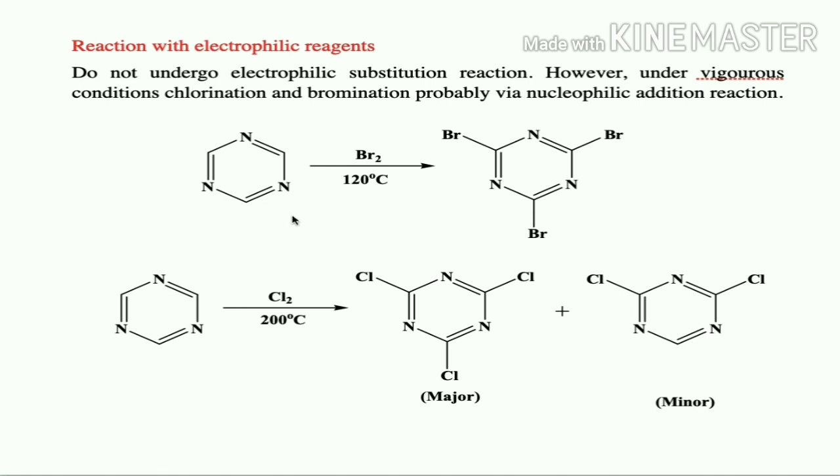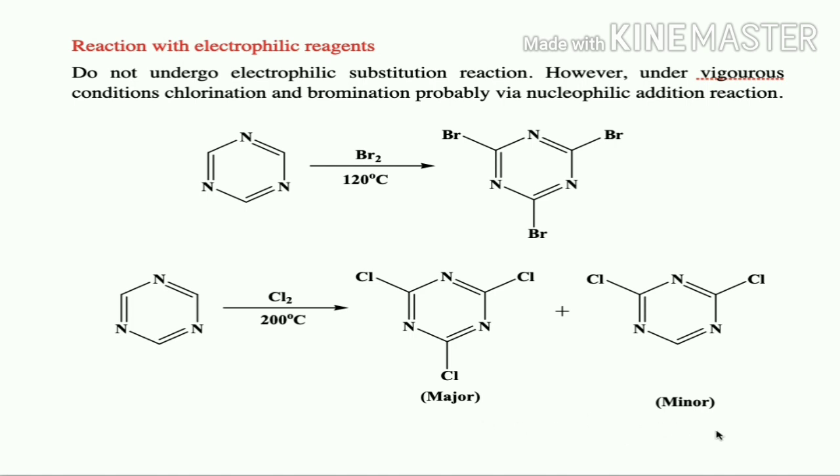1,3,5-triazine upon reaction with bromine at 120 degrees centigrade is going to form a cyanuric bromide derivative. In the same way, if 1,3,5-triazine is treated with chlorine gas at 200 degrees centigrade, it is going to form cyanuric chloride.